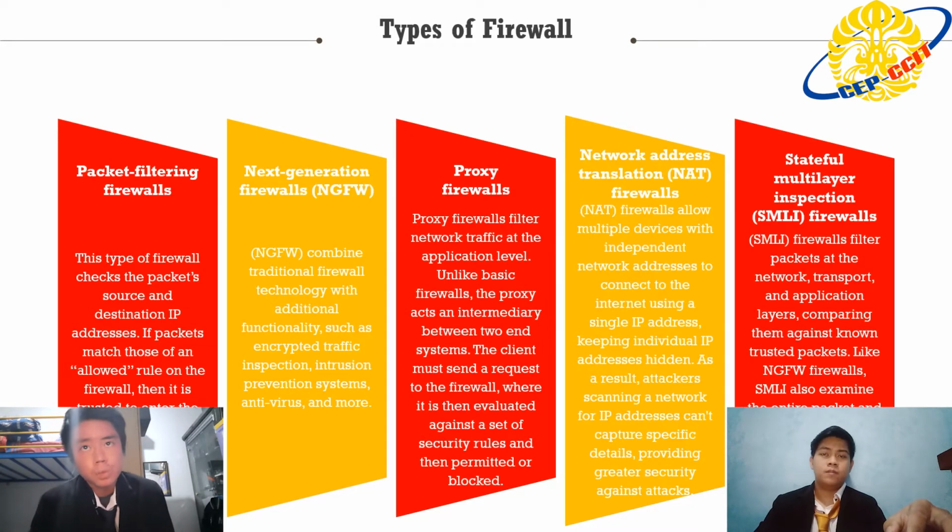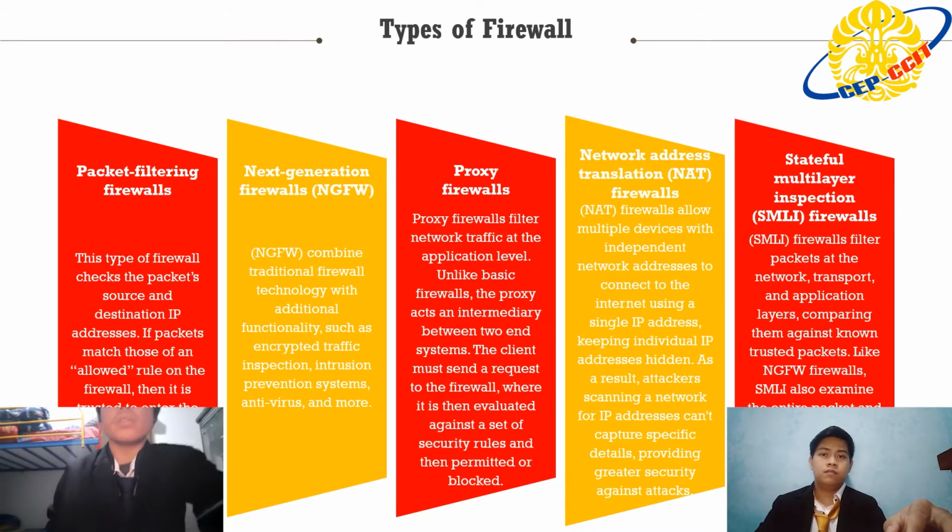The third one is proxy firewall. Proxy firewalls filter network traffic at the application level. Unlike a basic firewall, the proxy acts as an intermediary between two end systems. The client must send a request to the firewall, where it is then evaluated against a set of security rules and then permitted or blocked.